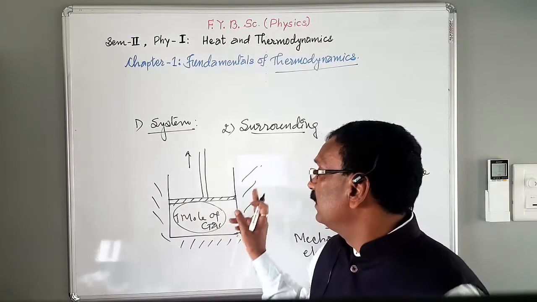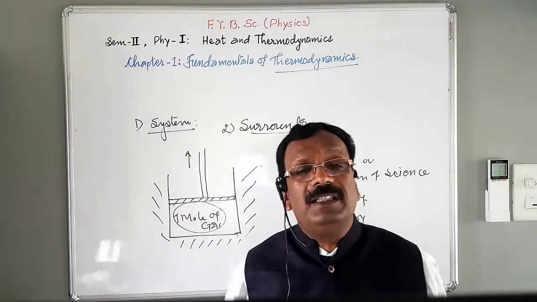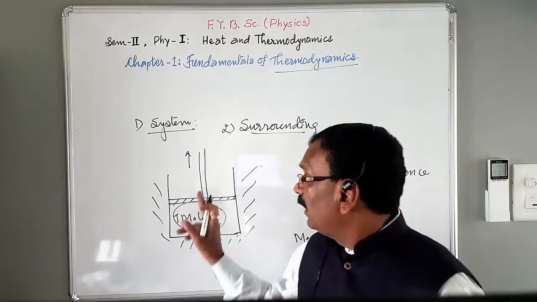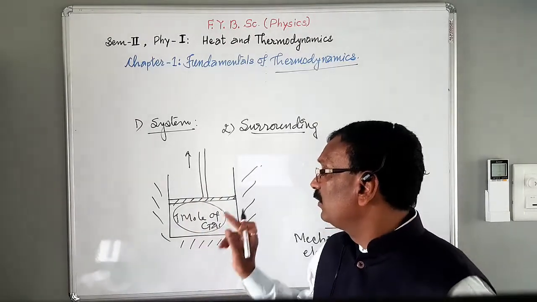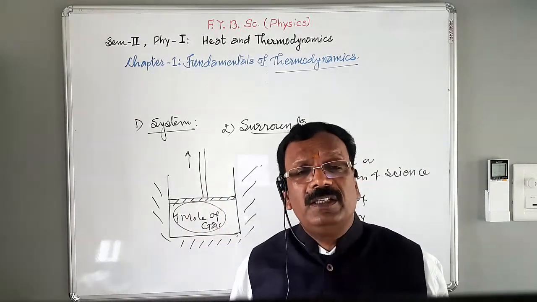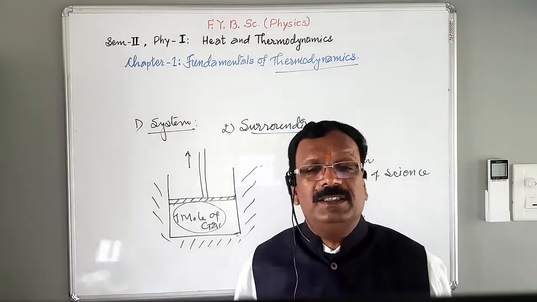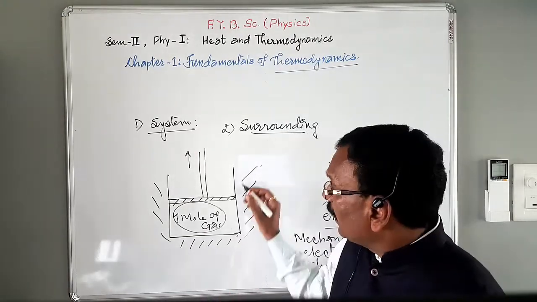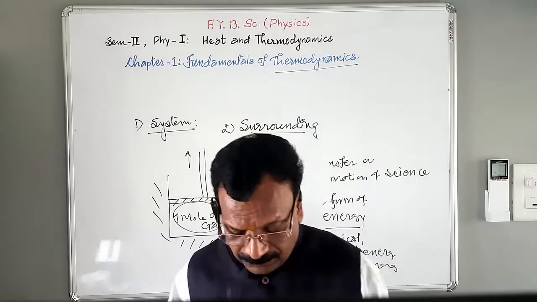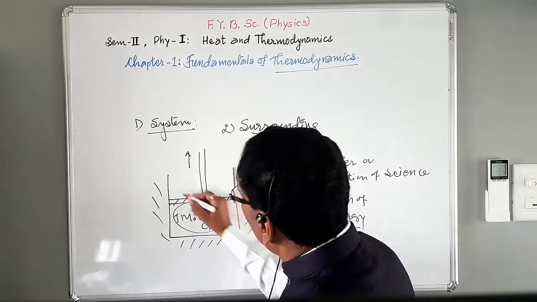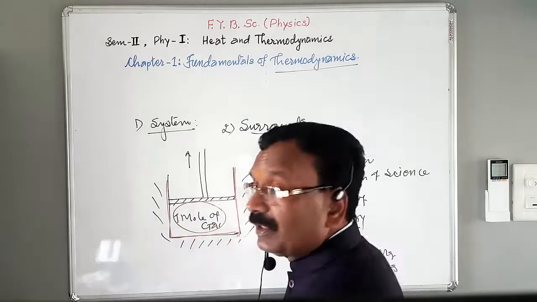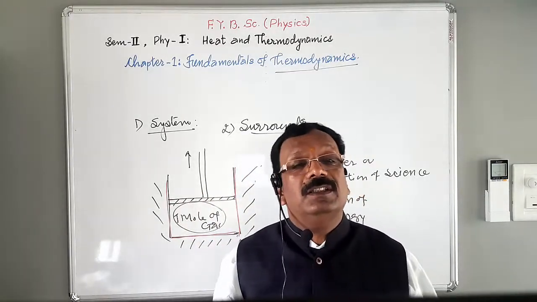In this case, the constant temperature bath is the surrounding, and the cylinder enclosing a finite quantity of matter is the system. Remember that the wall of the cylinder constitutes the boundaries.